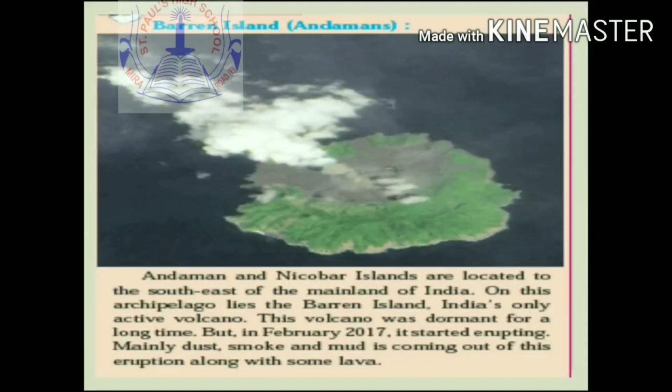Andaman Island. Andaman and Nicobar Islands are located to the southeast of the mainland of India. On this archipelago lies Barren Island, India's only active volcano. This volcano was dormant for a long time, but in February 2017 it started erupting. Mainly dust, smoke and mud is coming out of this eruption along with some lava.